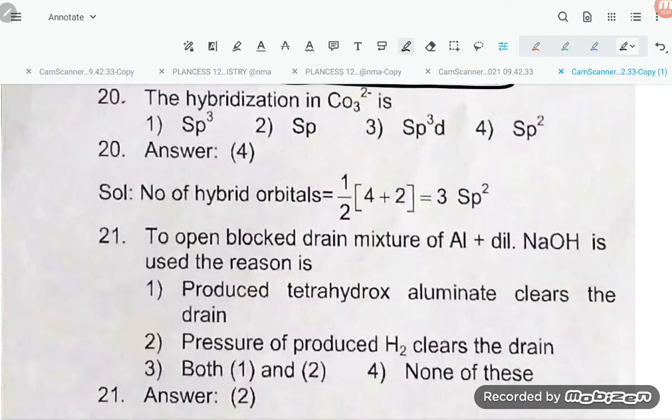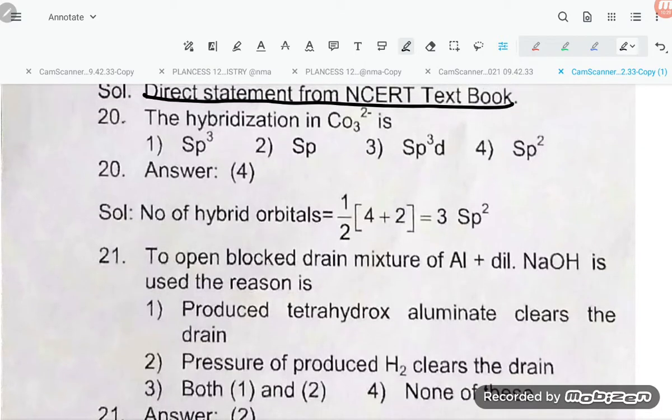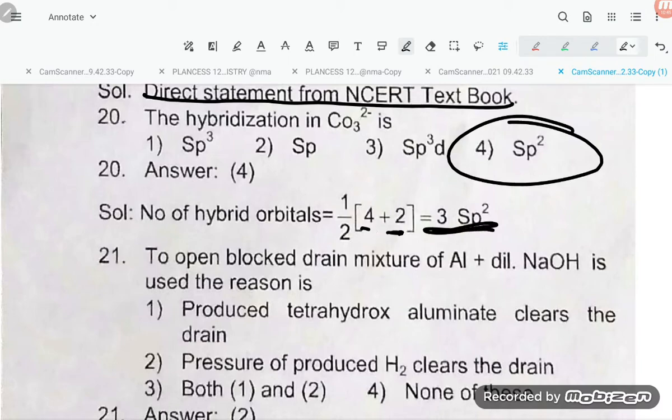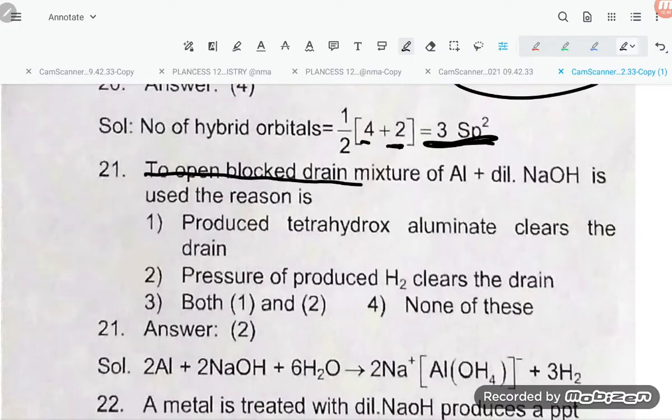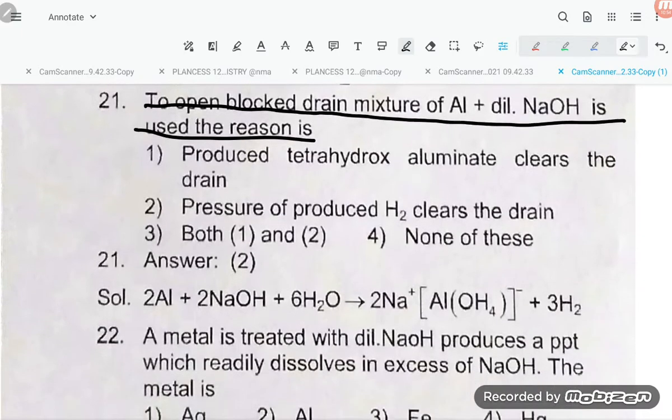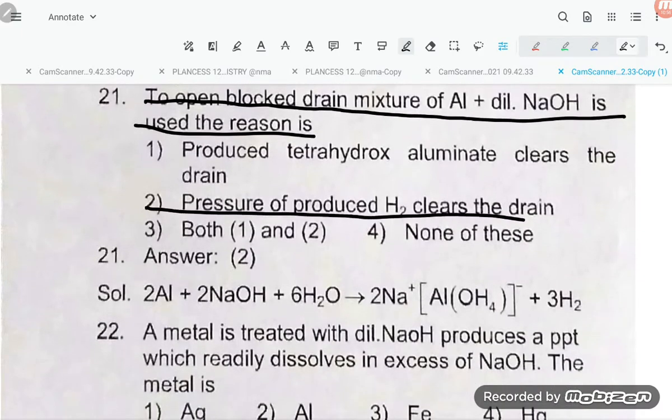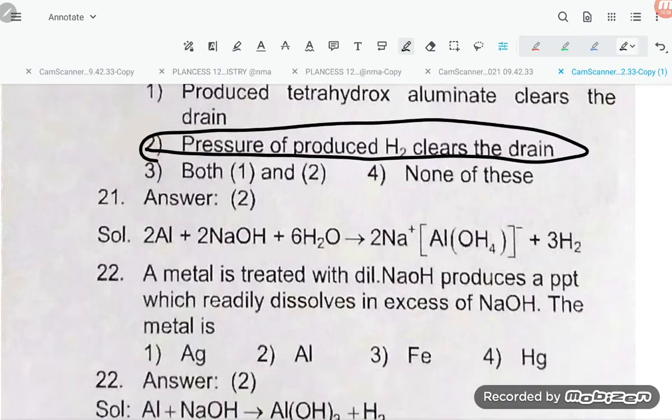The hybridization of CO3 2-, how much will it be, student? That is sp2. Number of hybrid orbitals is half of the valence electrons plus the monovalent atoms plus the 2 negative charge, so that is 3 coming. So sp2. To open a blocked drain, a mixture of aluminum and dilute NaOH is used. The reason is the pressure of the produced H2 clears the drain.